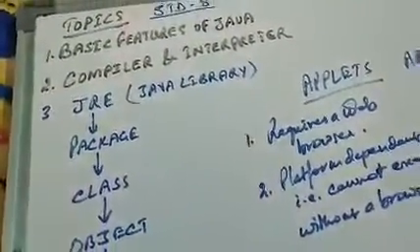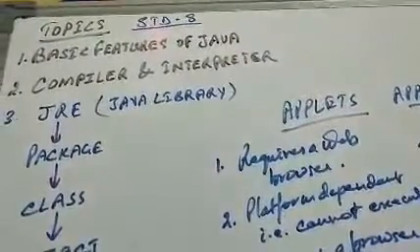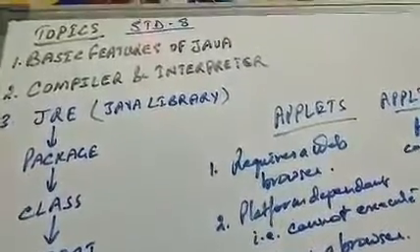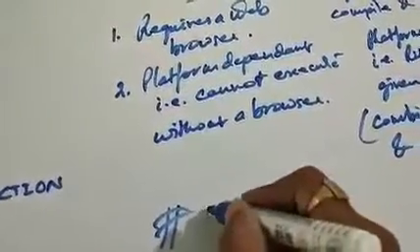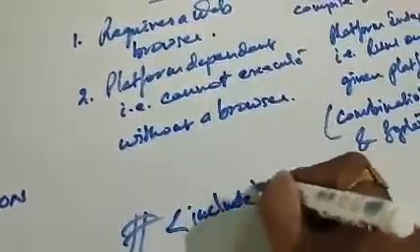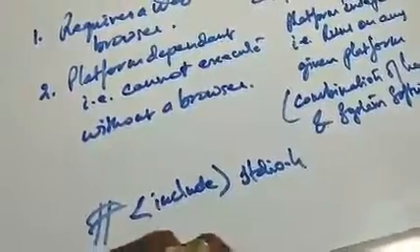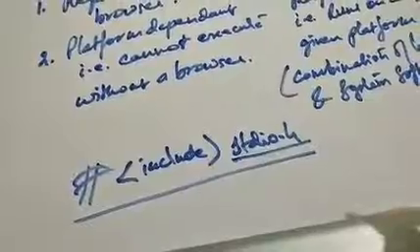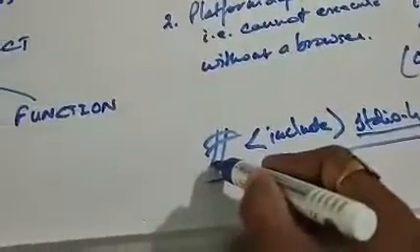Then in some languages, for example C and C++, you will find there is a hash symbol with a header file. Like this, hash is written and then include, and then stdio.h, something like this. These kinds of things are written over there. It's called a header file. stdio.h is a header file. H stands for header file. And this is called the preprocessor.